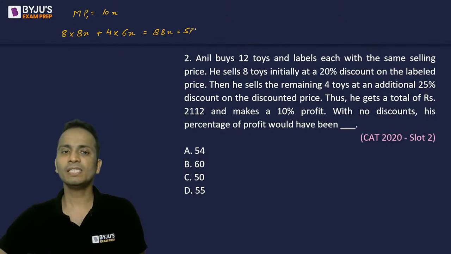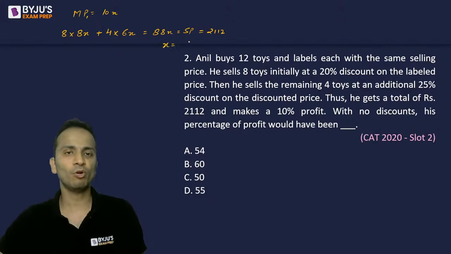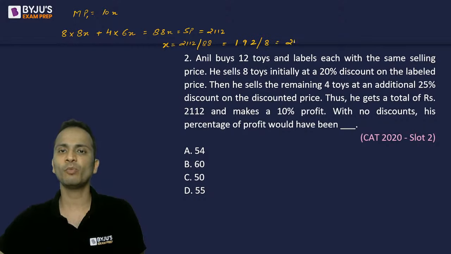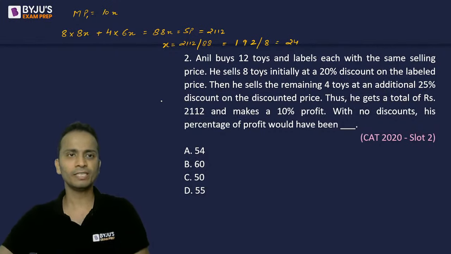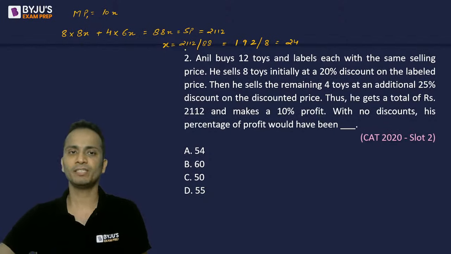All right. Thus he gets a total of 2,112. So from here I can get the value of x. 2,112 divided by 88. So I can cancel 11. 192 divided by 8, and this will be 24. So the value of x is 24. All right, fine. So this is the equation of selling price that I have made.